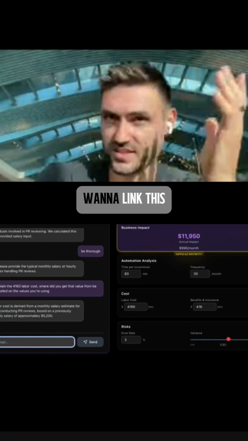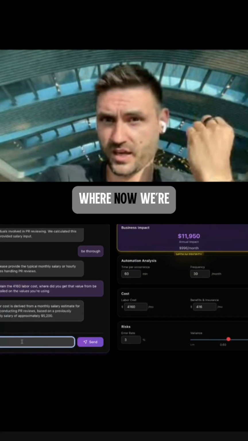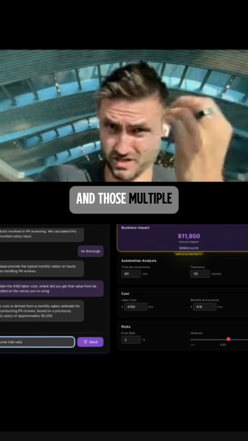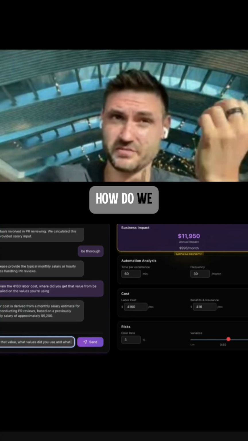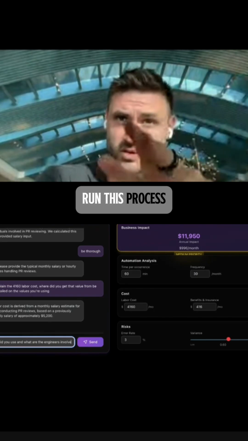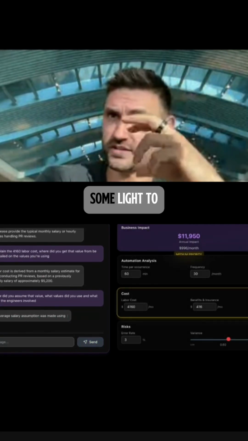And then we want to link this to say, no, there's a better way of doing this. If you have a process that involves multiple people, and those people spend different amounts of time on average and are paid different amounts, how do we get a true or effective cost to run this process? That's where we want the agent to help shine some light for the user.